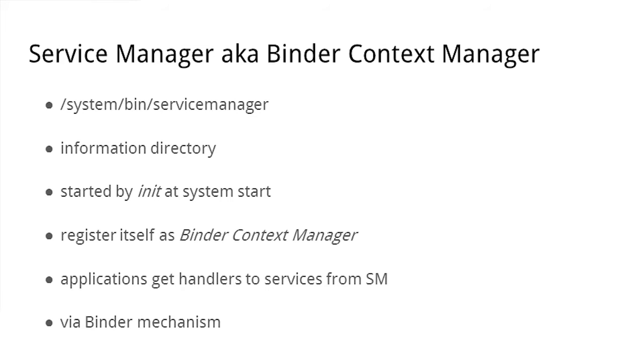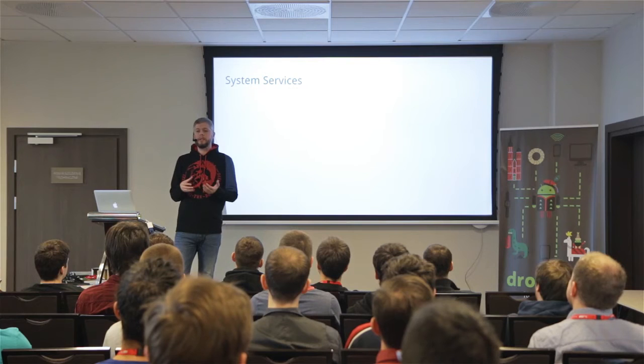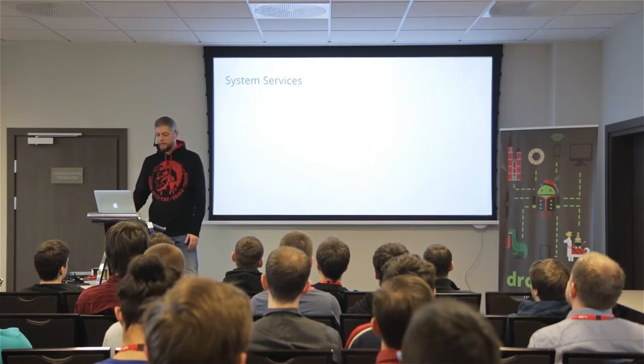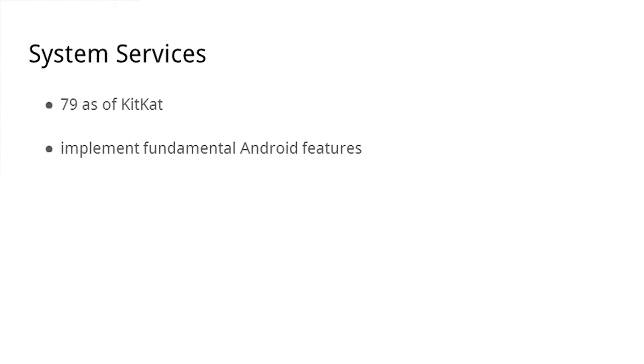And what you can do is go and ask about system services. So I can ask the service manager, tell me what are the system services, or basically what binder services are installed on the device. As of KitKat, there are 79 services. In Genymotion, a bit more, I will show you that. They implement everything that's on Android.